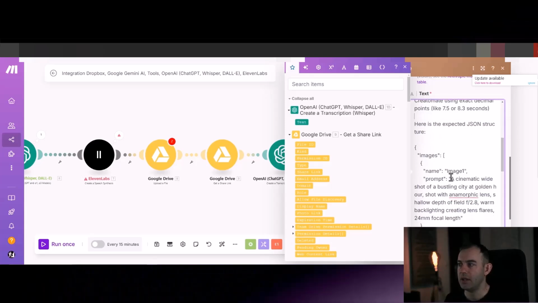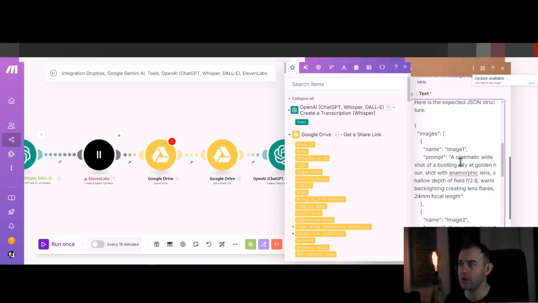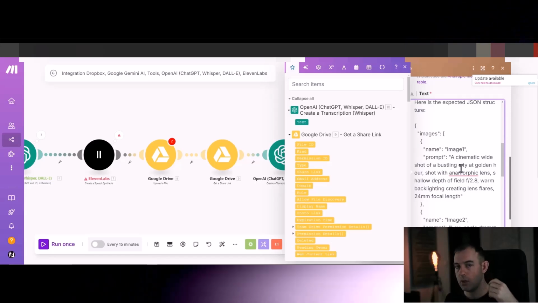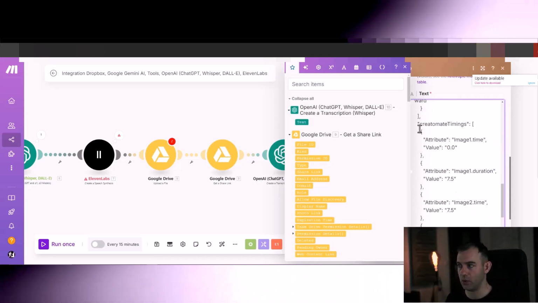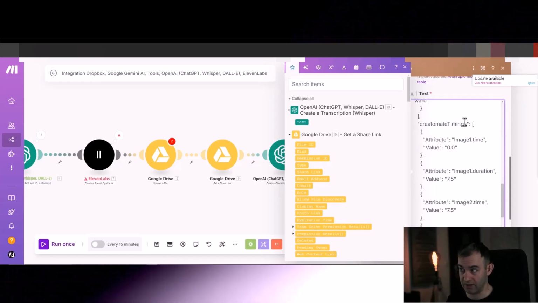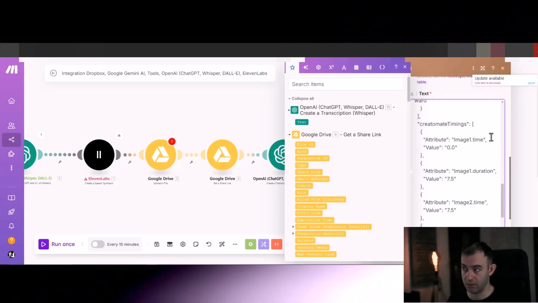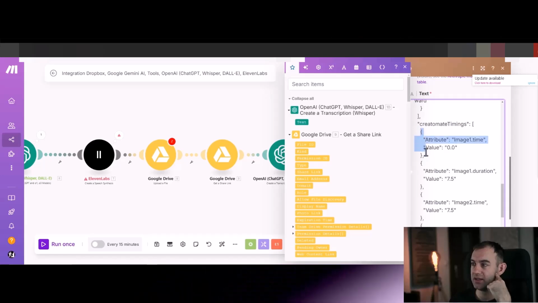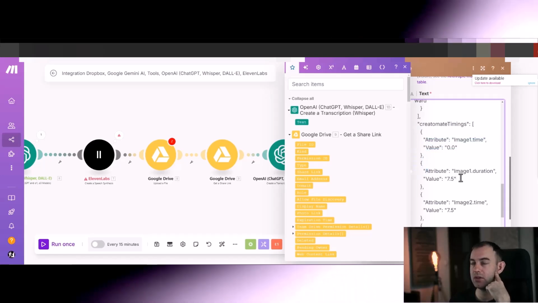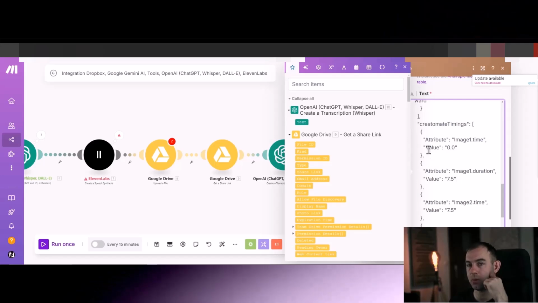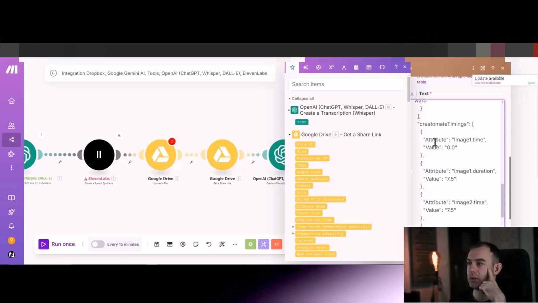And here is the expected JSON format. We get the image name, and then we've got the prompt, and we also have the Creatomate timings within this array. This is how you present an array of extra modifications to Creatomate. The format of it is really important. It took me a while to work this out.